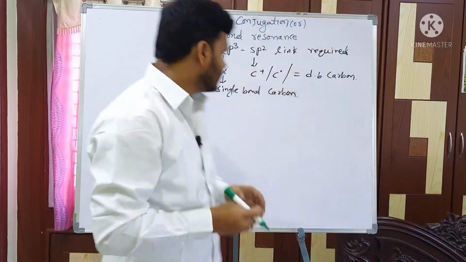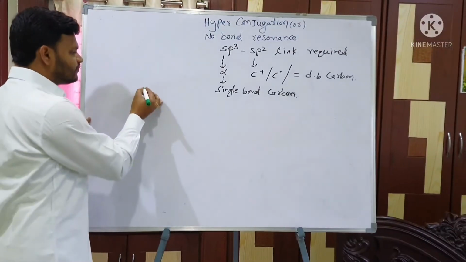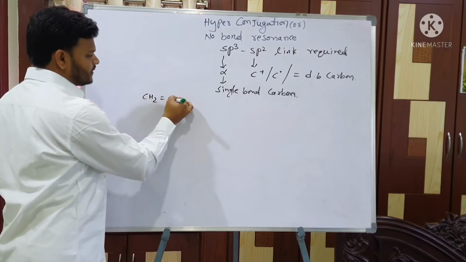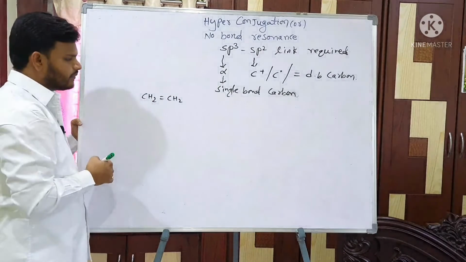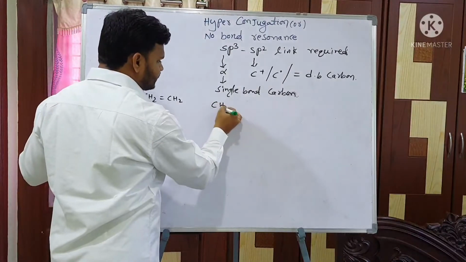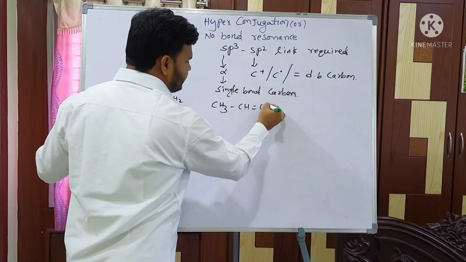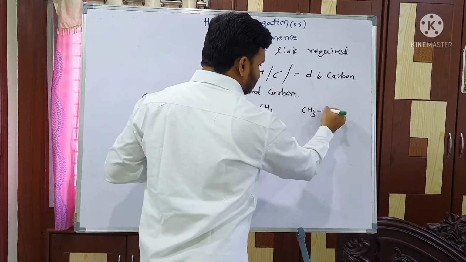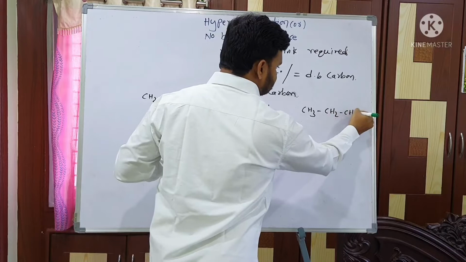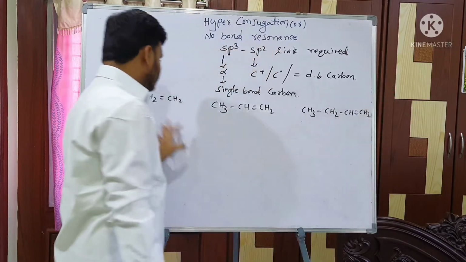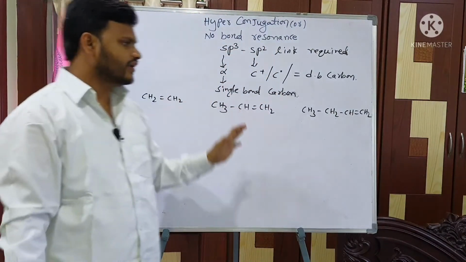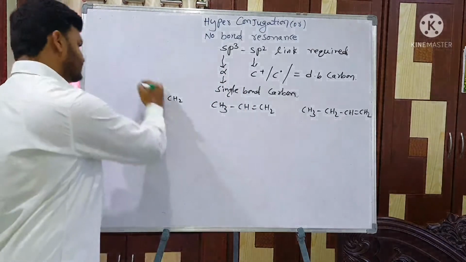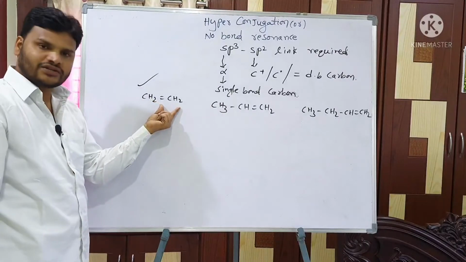Listen very properly. Just look at the board. First I am going with one example. My example is a simple alkene, CH2 double bond CH2. Next one, propene, CH3 CH double bond CH2. Next one, like this. So total 3 compounds are there. Out of 3, which one does not show hyperconjugation? Answer is this one. This one does not show hyperconjugation.